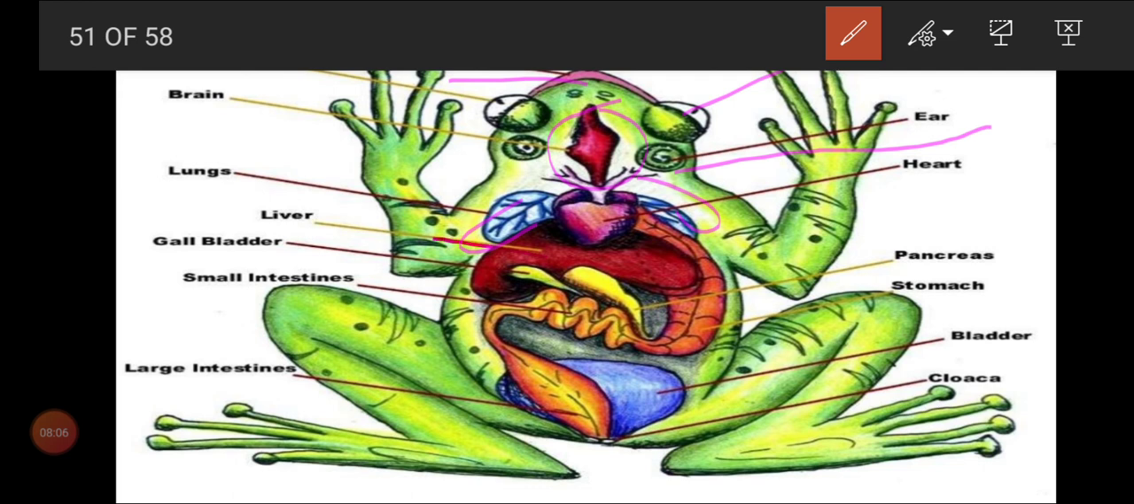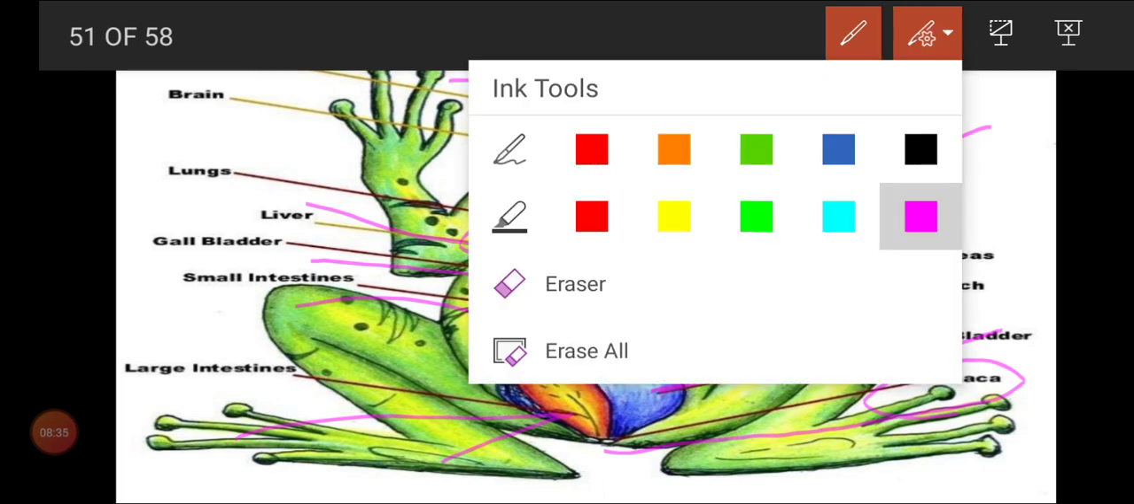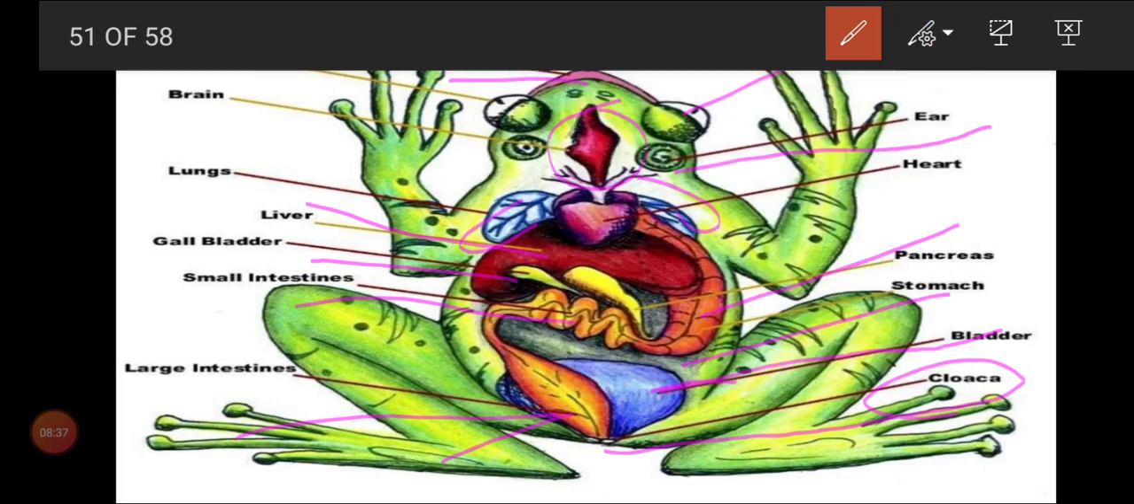And a well advanced liver is present. Gallbladder, small intestine, large intestine, pancreas, stomach, like human beings, you can see everything. This blue part we can call the bladder region. And below we can see a white patch. The cloaca is the common opening for the alimentary canal, reproduction and urinary systems. Is that clear for frog, children?